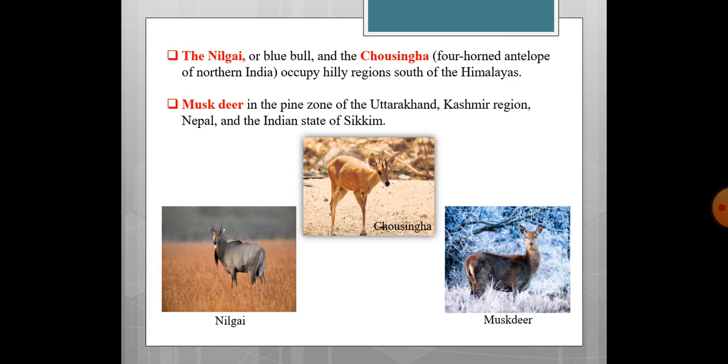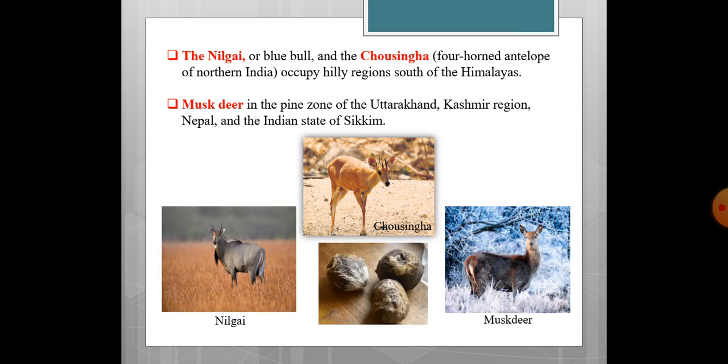Now, musk deer, it is found in the pine zone of Uttarakhand, Kashmir region, Nepal, and the Indian state of Sikkim. Musk deer is also highly endangered because this animal was killed for the extraction of the scented musk pod.